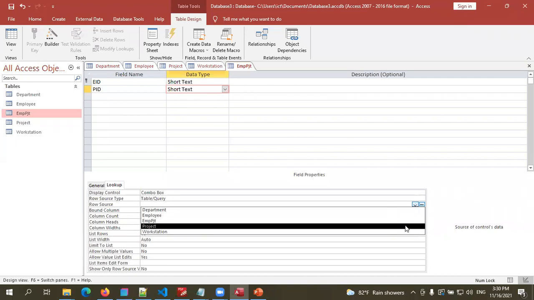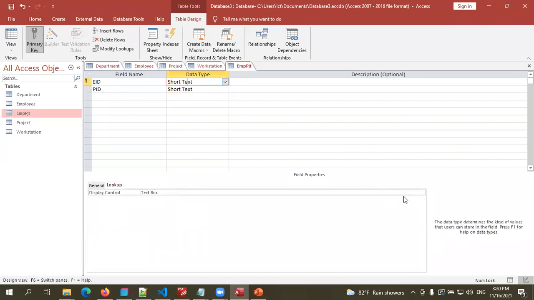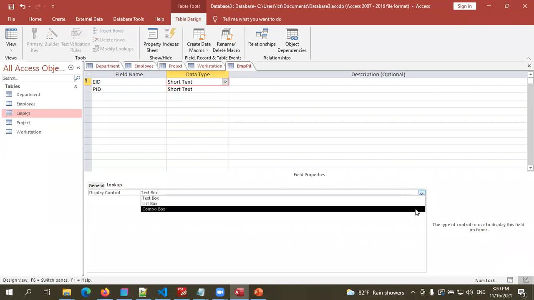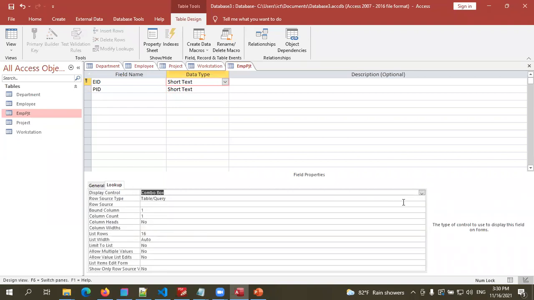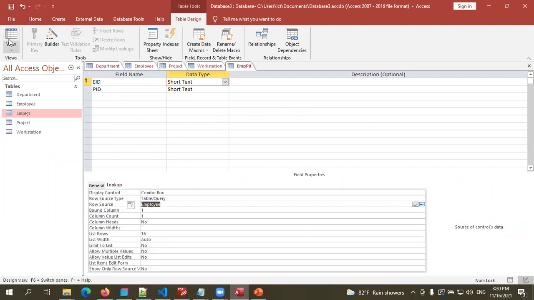This is project, right? So project table. And for this one, again, it's a combo box. Row source is employee table.